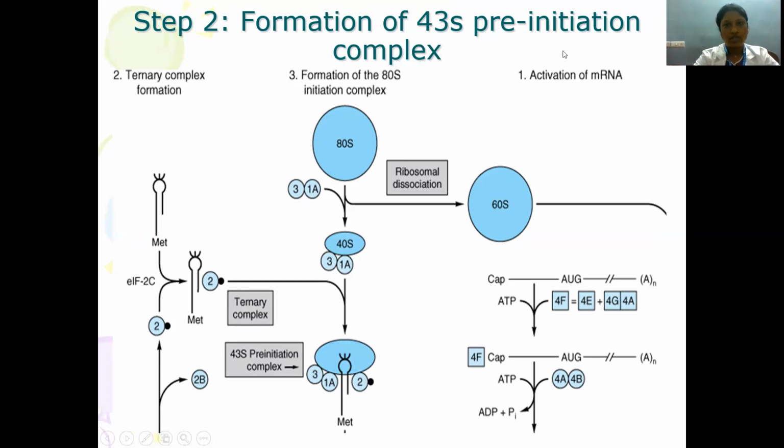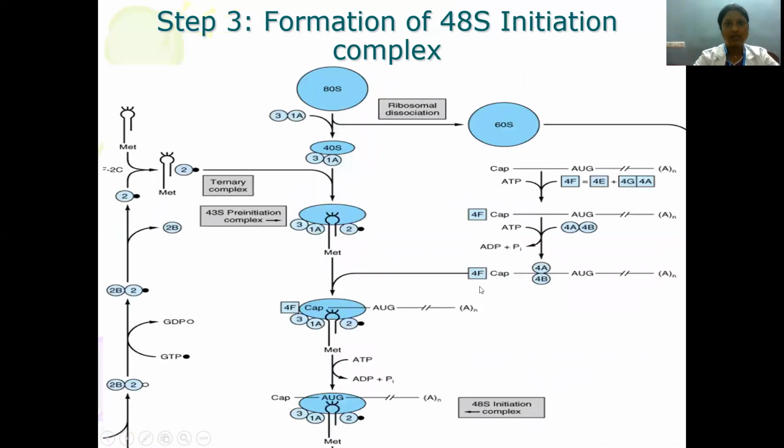Here you can see activation of mRNA. This is how the 43S pre-initiation complex is formed.